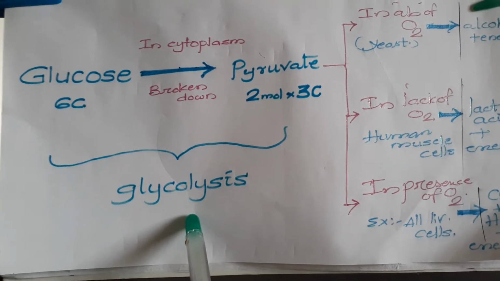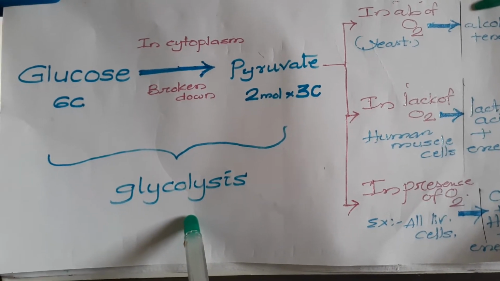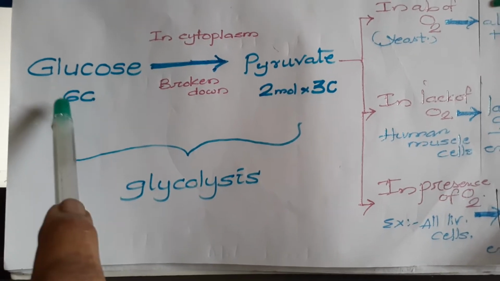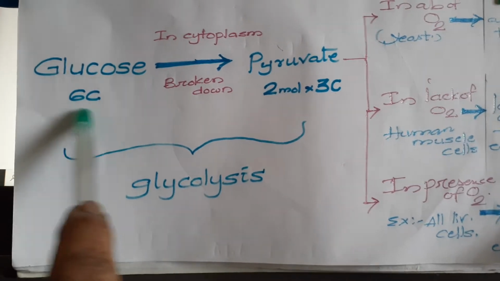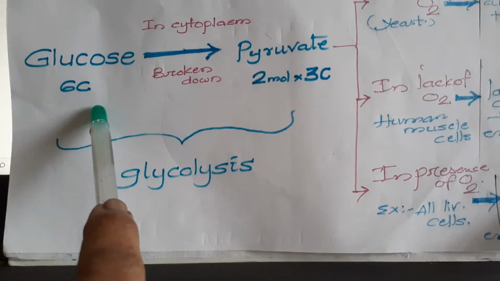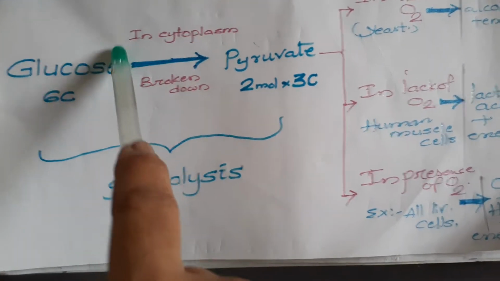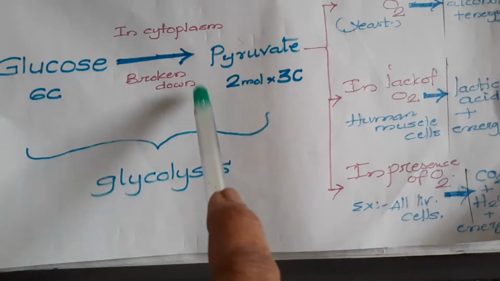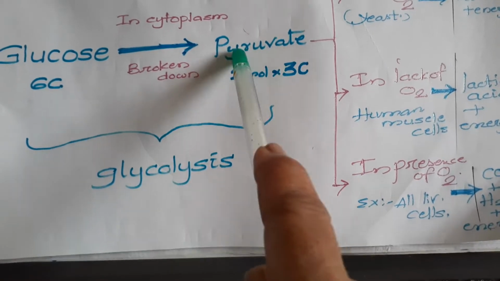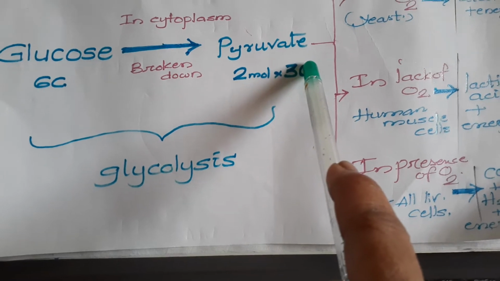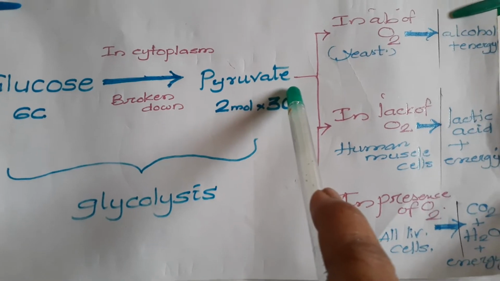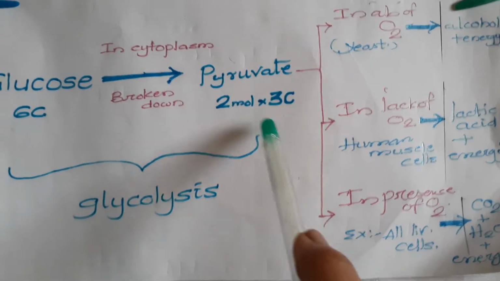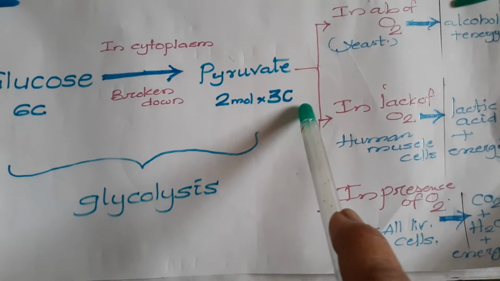In this glycolysis process, the glucose, which consists of 6 carbon compounds, in the cytoplasm of the cell is broken down and gives rise to pyruvate or pyruvic acid, which has 3 carbon compounds.